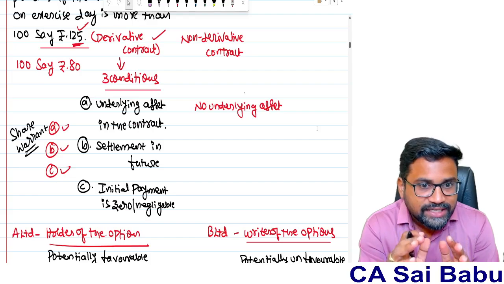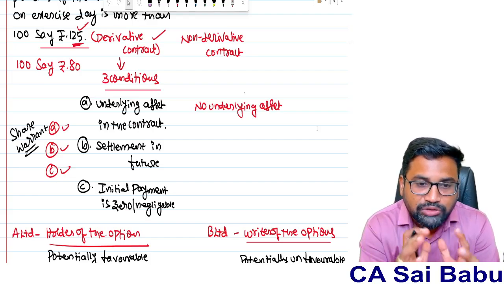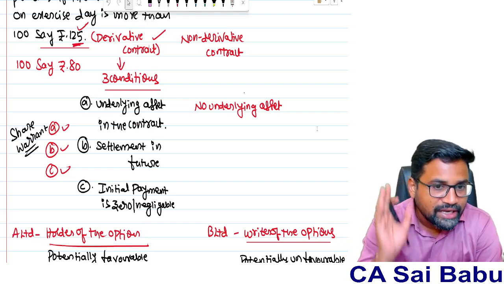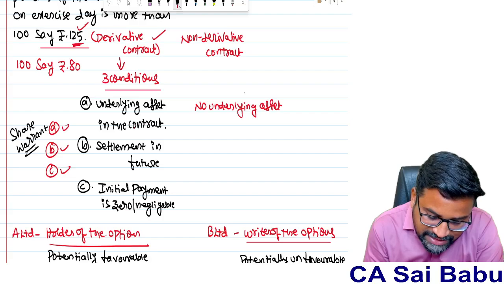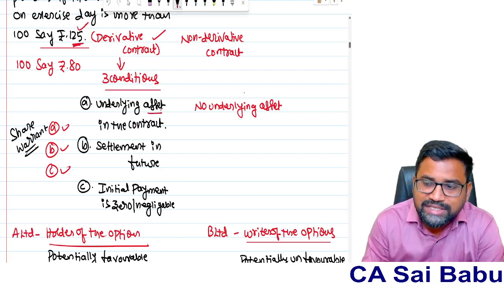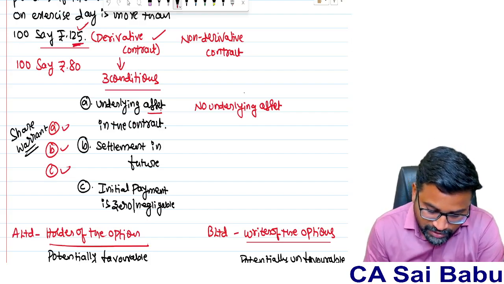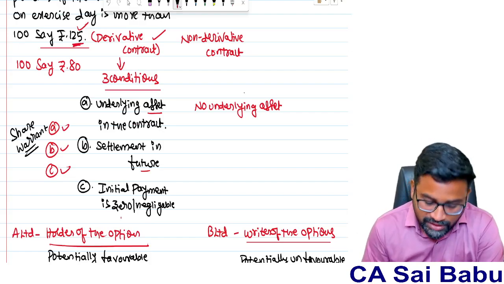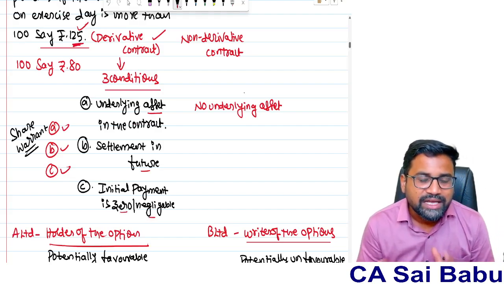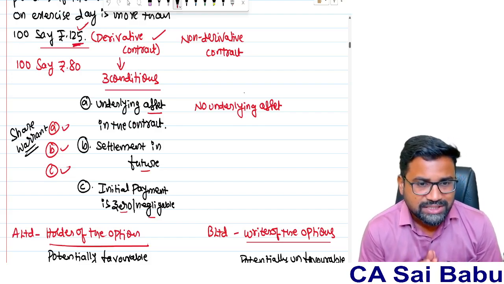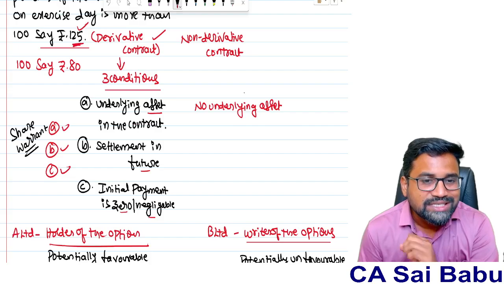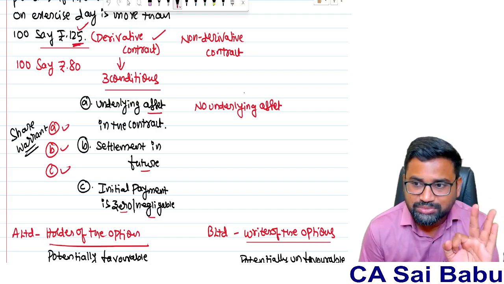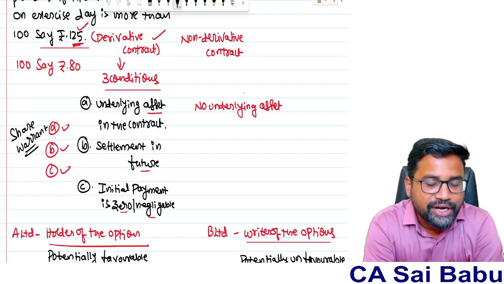In this standard, a lot of times you hear the words derivative and non-derivative. So let me discuss what a derivative contract is. To put it simply, to become a derivative contract, three conditions must be satisfied. One, there must be an underlying asset in the contract. In this example, the underlying asset is the shares of B Limited. Two, settlement in future, when this contract is going to be settled, after 60 days in our example. Three, initial payment is zero or negligible. Is there any payment exchanged between the parties initially? No, zero or negligible. If all three conditions are satisfied, we call it a derivative contract.